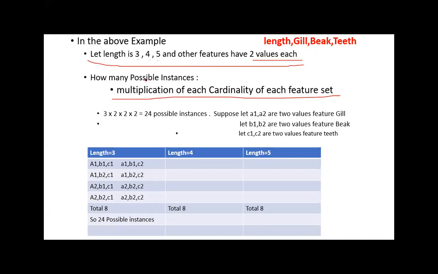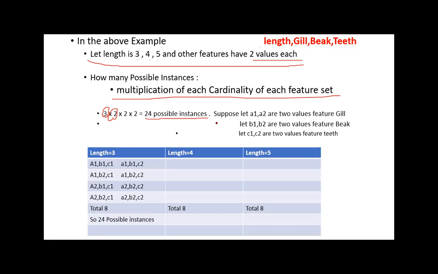The cardinality means the number of values. The cardinality of length is 3, which is why we have written 3 here. Other features have 2 values each, so the cardinality of the gill feature is 2, the cardinality of the beak feature is 2, and the cardinality of the teeth feature is 2. So altogether, multiplying gives just 24 possible instances.